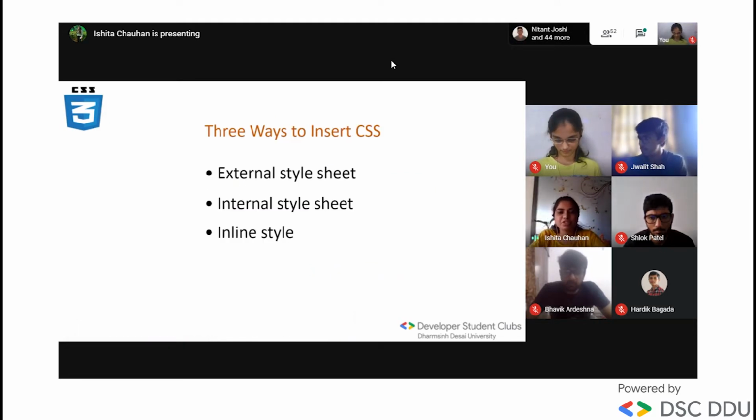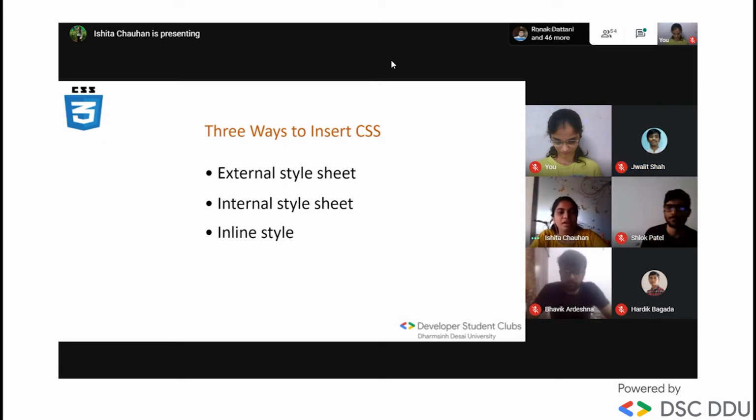There are three ways to insert CSS: the external style sheet, internal style sheet, and inline style sheet. In an external style sheet, we need to add the .css file separately in our HTML document using the link tag.